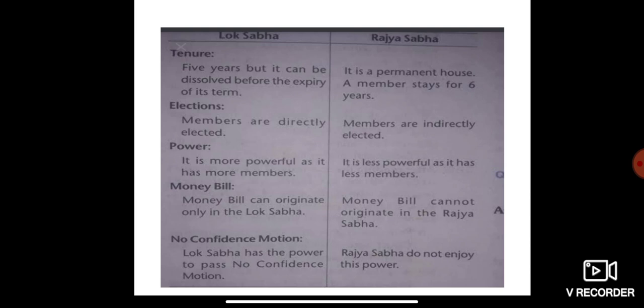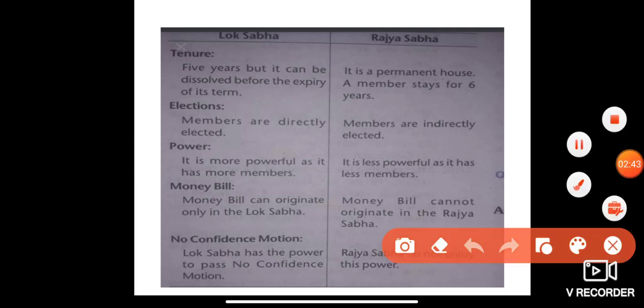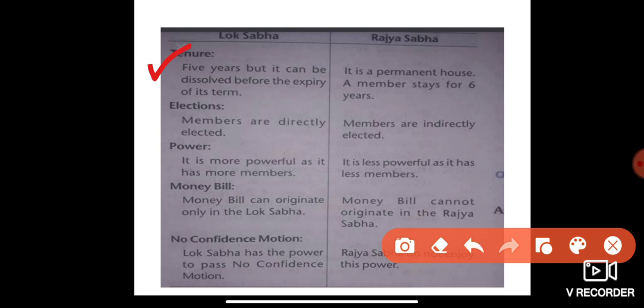This is also a repetition. When it comes to tenure, Lok Sabha is just for 5 years, and after that it will dissolve when that year expires. Whereas Rajya Sabha is a permanent house and members stay for 6 years.